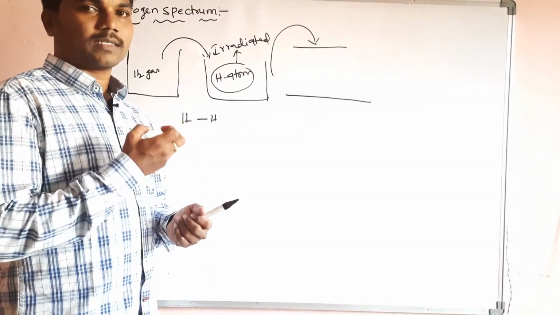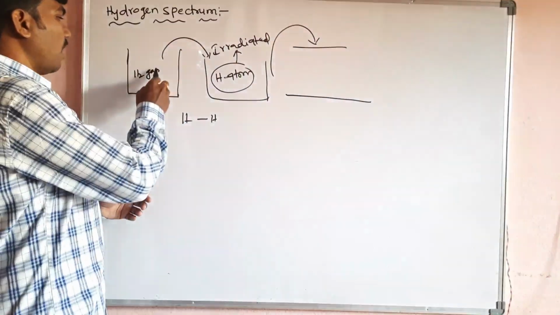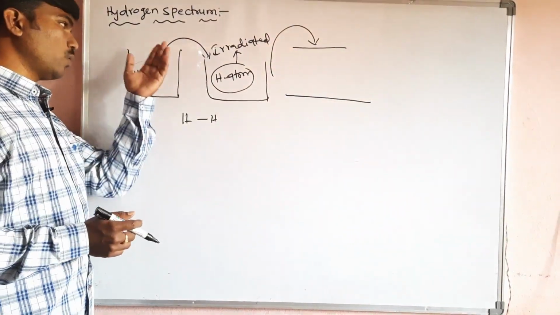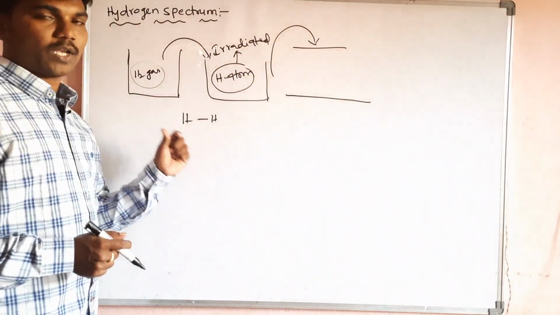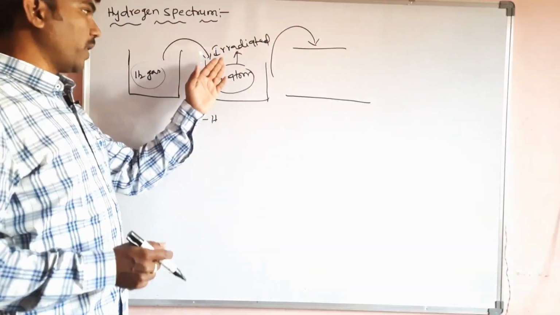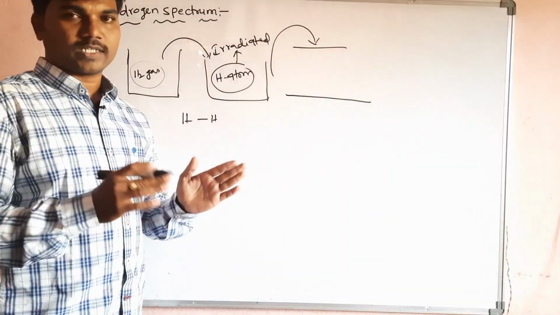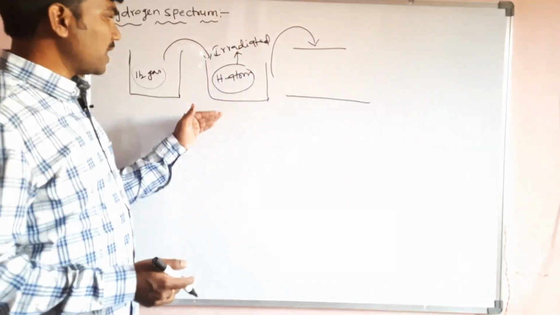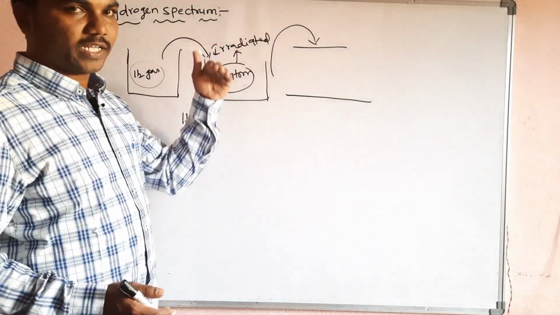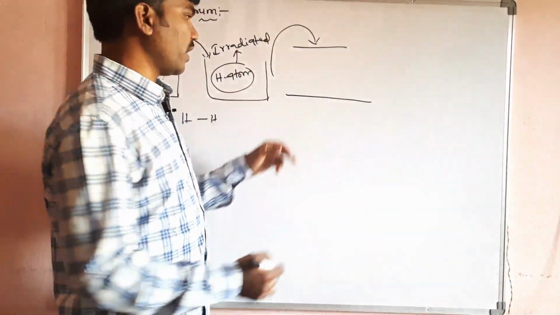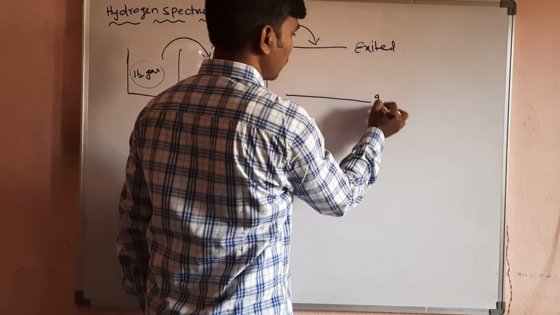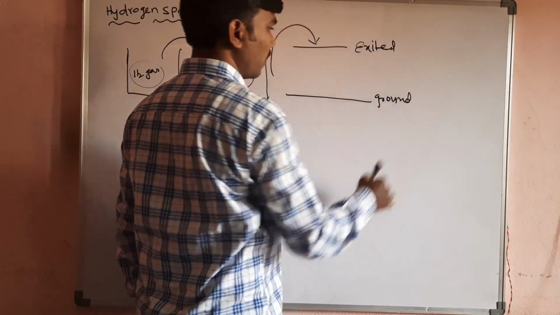Observe this hydrogen gas: throughout the gas, hydrogen is in the form of molecules, means H2. By taking this energy they will dissociate, means molecules will be converted into atoms. These hydrogen atoms will absorb that energy from the source and try to reach the excited state. This is the excited state and this is the ground state.